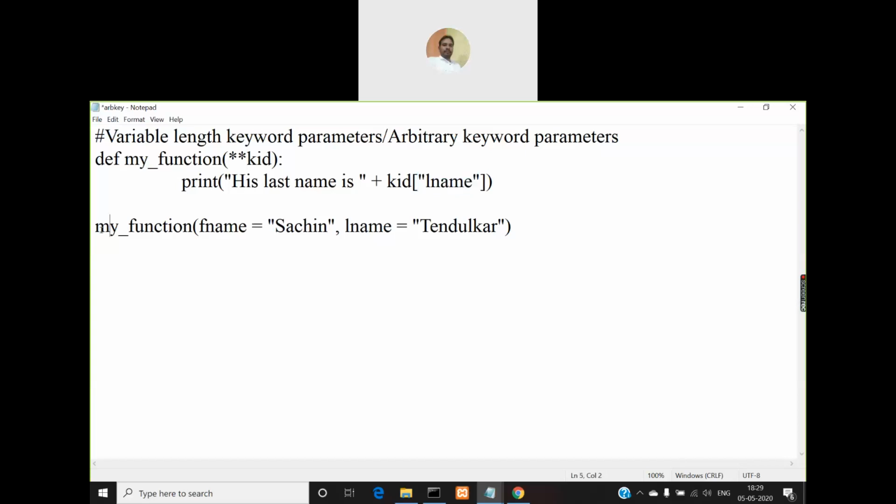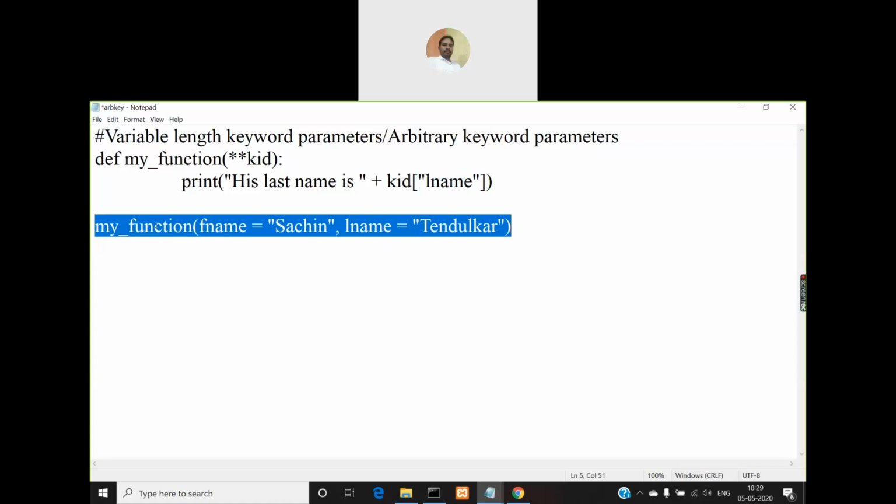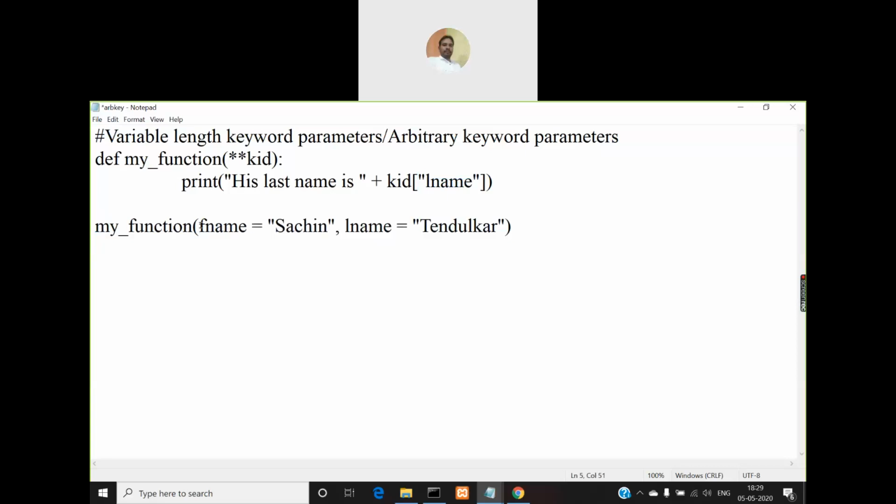So when I call this function my function, I'm passing the first keyword as fname and its value as Sachin, comma, the second keyword as lname. Fname is first name, lname is last name. Lname is equal to Tendulkar. So I'm passing these two variable length keyword parameters to this function.